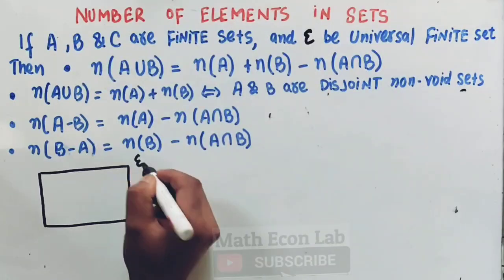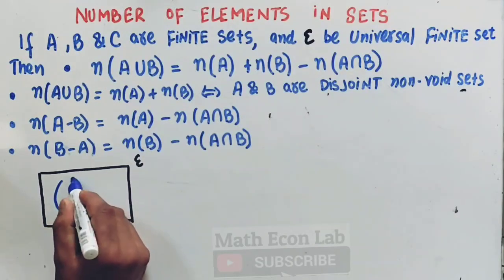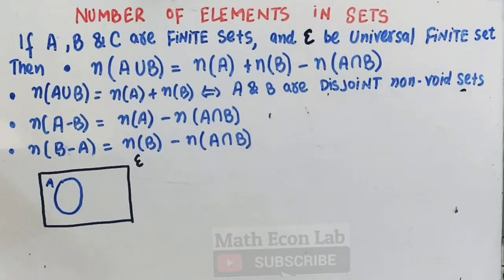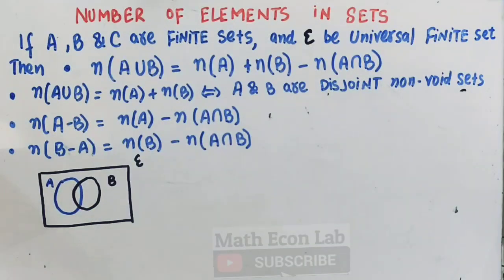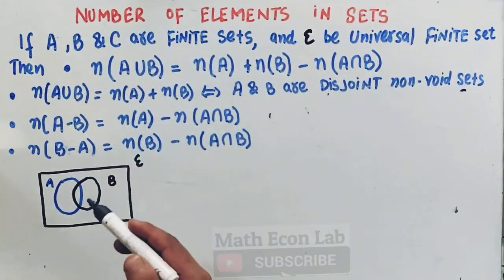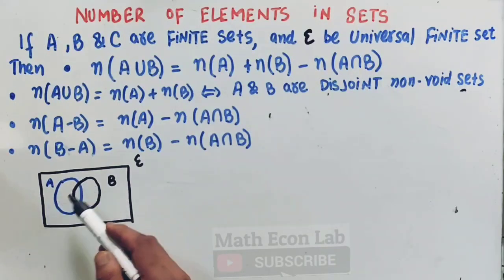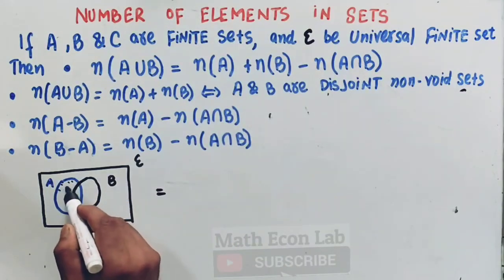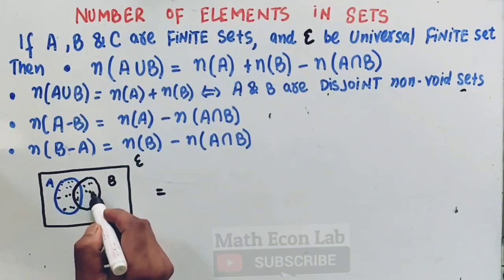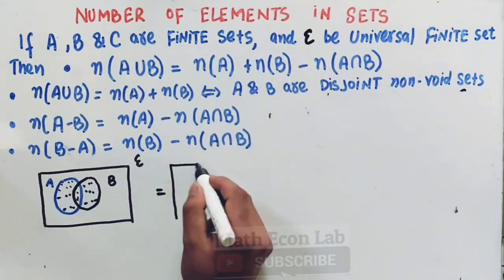So this is our universal set. We have two sets here, set A, then we have set B. Now what is meant by A union B? The elements which are either in set A or in set B or in both set A and B. So this whole region will be equal to the number of elements present in set A. So let us draw it here.